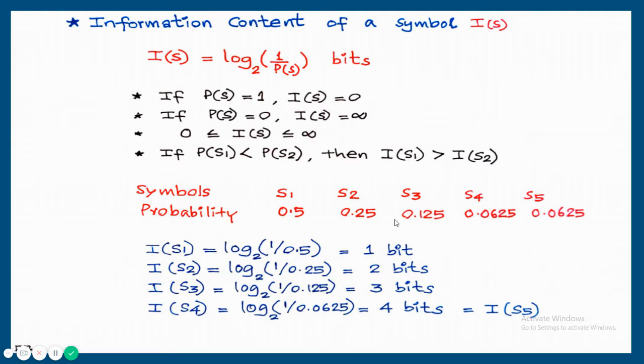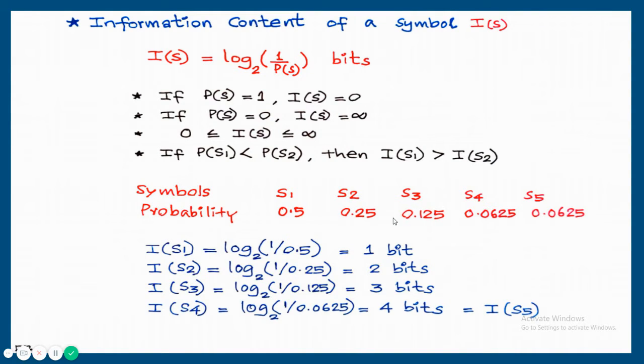I of S2 is equal to log 1 upon 0.25, that is log of 4 to the base 2, that is equal to 2 bits. I of S3, log 1 upon 0.125, that is log of 8 to the base 2, that is equal to 3.